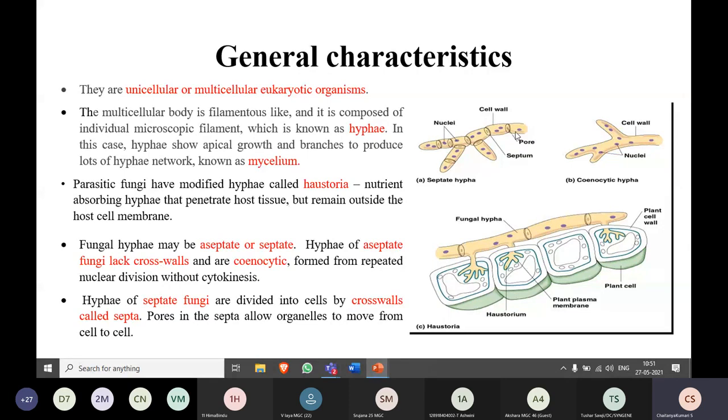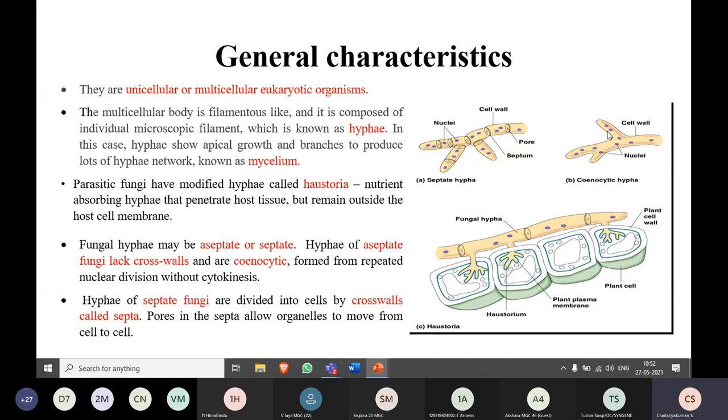Now coming to the basic structure of the hyphae, they can be of two types, septate or aseptate. Aseptate you can also call cenocytic hyphae. You can see it clearly in the diagram here. The hyphae of the aseptate fungi lack cross walls. You can't see the cell divided into different compartments or anything like that.